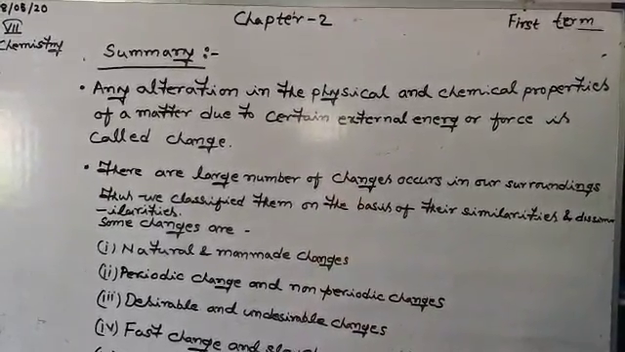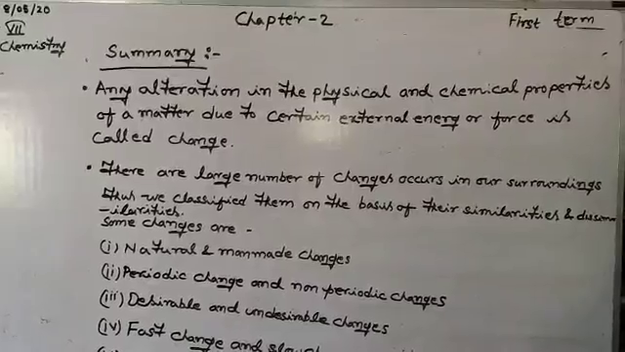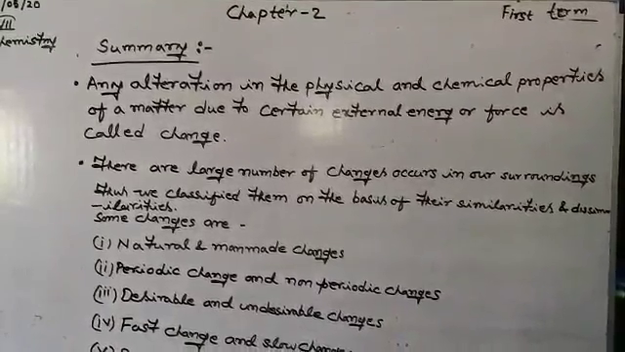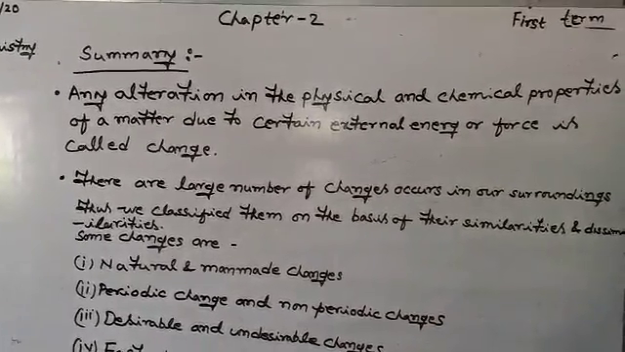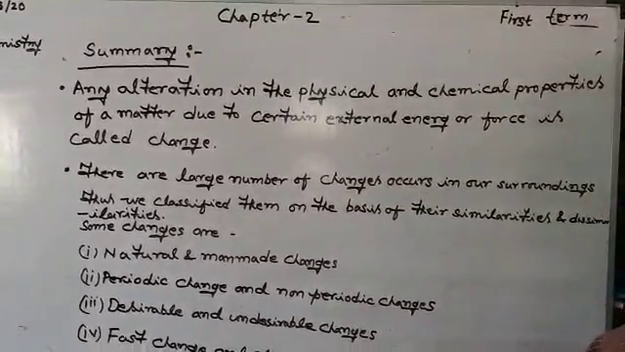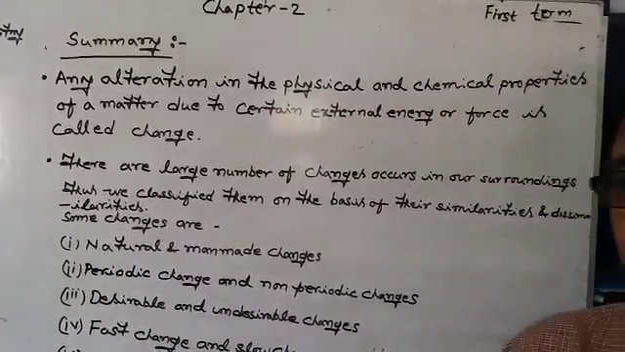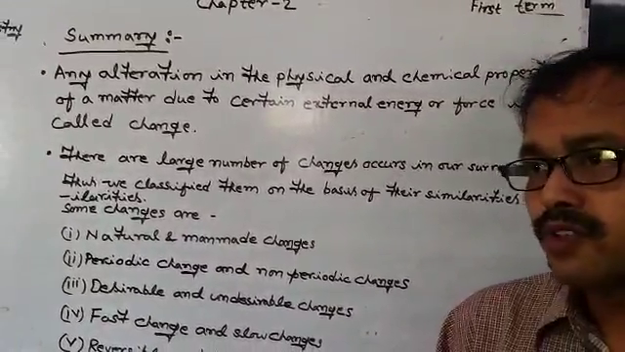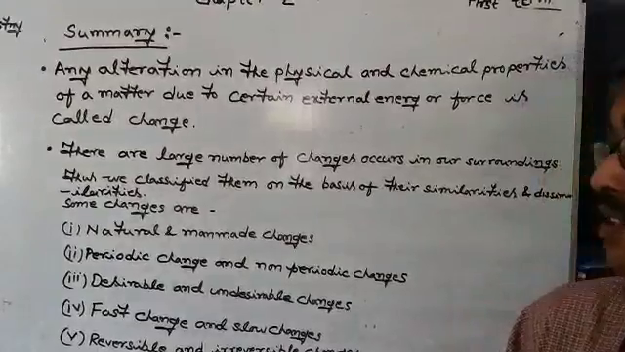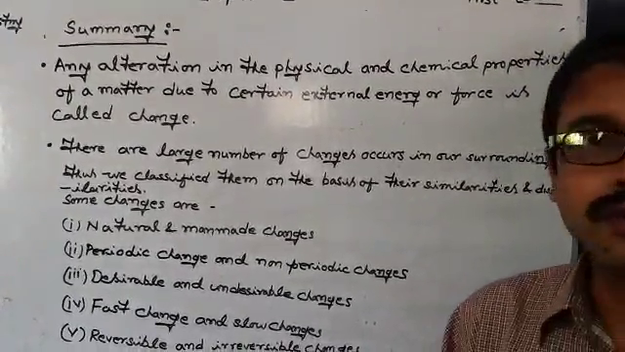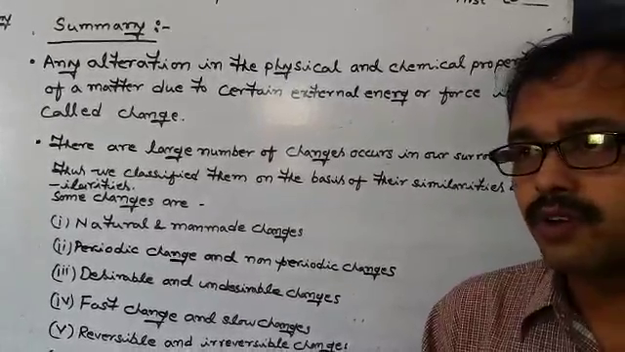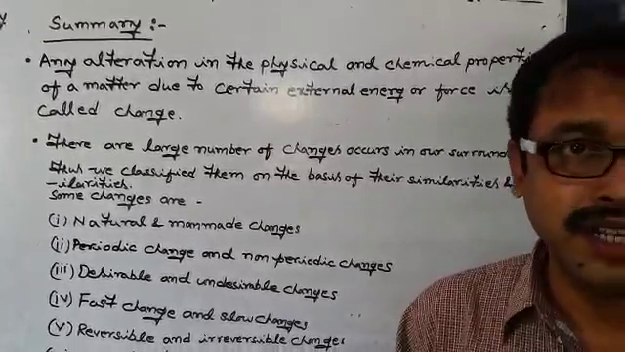And today we're going to discuss chapter 2, that is Changes Around Us, and its summary. Now, what is change? Any alteration in physical and chemical properties of matter due to certain external force or energy is called change. There are different kinds of changes that occur in our surroundings, and it is not possible for us to handle all the changes by their names.